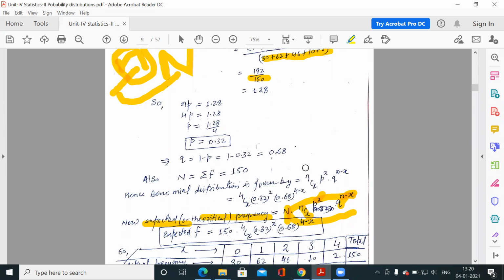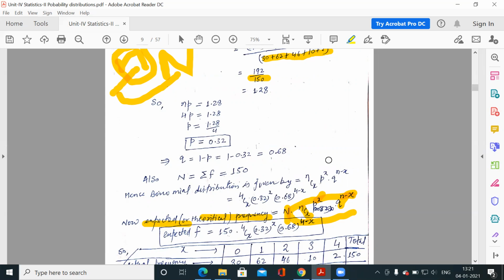So first you need p and q. There are 2 parameters, either you will get n and p or n and q. n is the total number of trials in one experiment, and p is the probability of getting success in one trial. Similarly, q is the probability when you are not getting success in that particular trial.